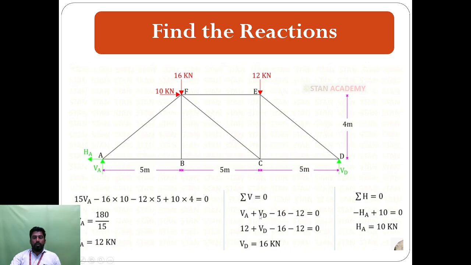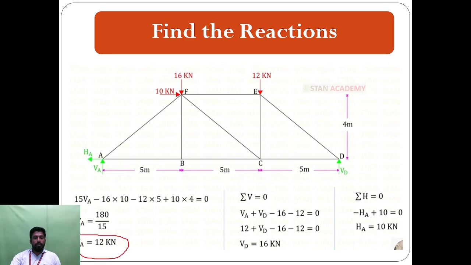So from the equations we find VD. Before that, we take moments about point D, taking moment about point A. First, from the moment about point A, we can find VA.